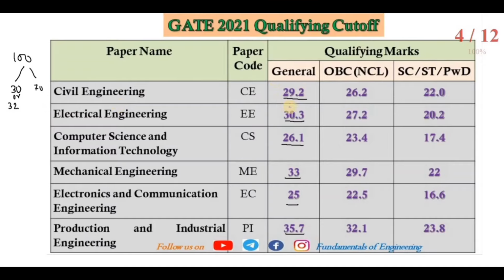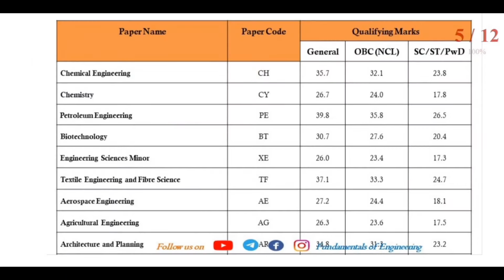If you can solve these two subjects properly, considering the negative marks and all these things, then you can get this range of qualifying marks, and you can improve on that. How you will improve, I will tell you. So these are for these six different subjects. For the other papers, you can see the qualifying marks as well.